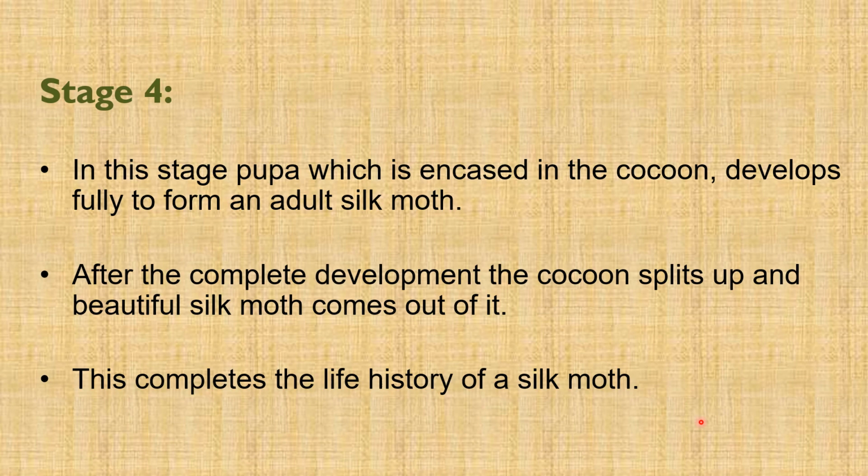So to obtain good quality silk thread, as soon as cocoon is formed, developing silkworm or pupa gets killed. Some silkworms are allowed to live and mature into silk moths so that they can lay eggs to produce more silkworm.